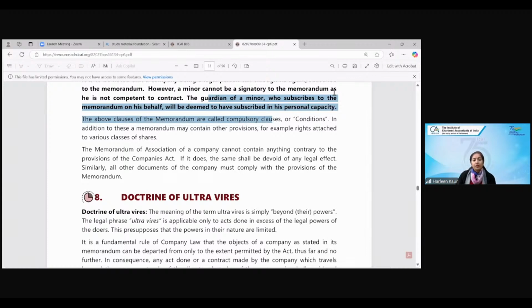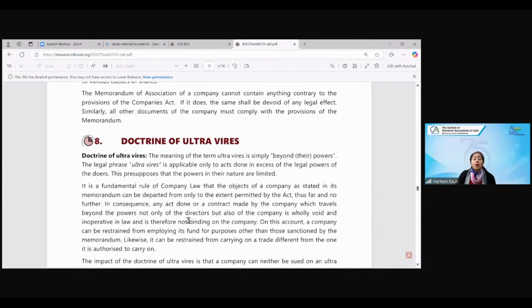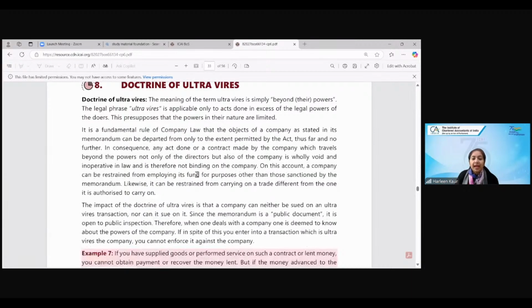Okay, ma'am. Thank you. Doctrine of ultra vires. What is the meaning of ultra vires? Ultra vires means beyond your powers. If you're doing something which is beyond the power of the object clause of memorandum, then it is said to be ultra vires. Any act done by the company which travels beyond its powers, not only of the directors but of the whole company, is wholly void and is not binding on the company. Means the company will not be held responsible. If you do any ultra vires act, then the outsider is liable, not the company.